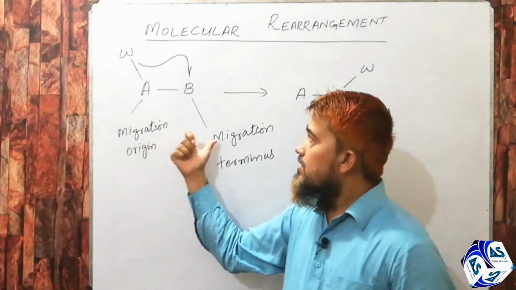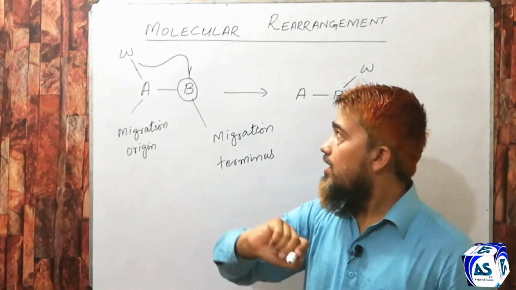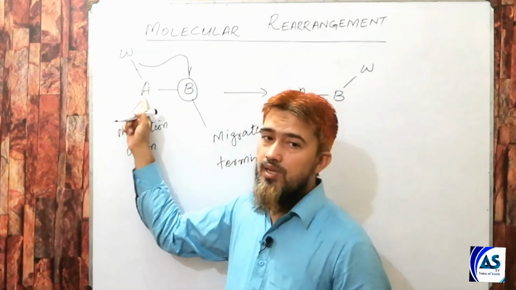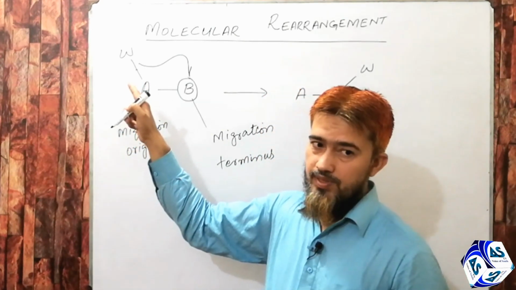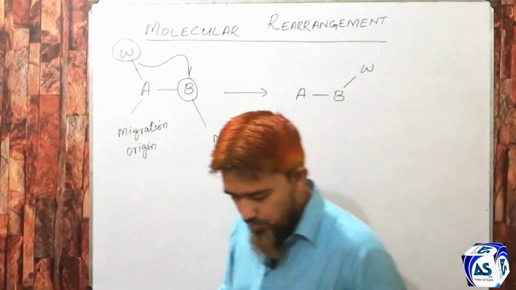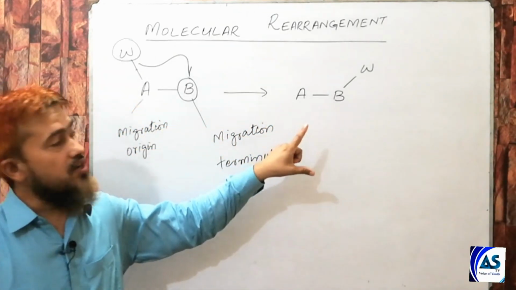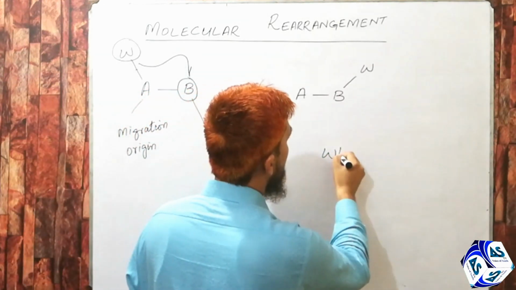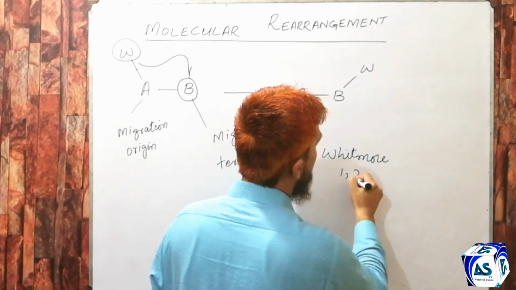Migration terminus is the atom to which a migrating group is undergoing a shift, whereas migration origin is an atom from where the migrating group is detaching initially, and this W is known as migrating group. Moreover, such type of 1-2 rearrangements are known as Whitmore 1-2 shifts.